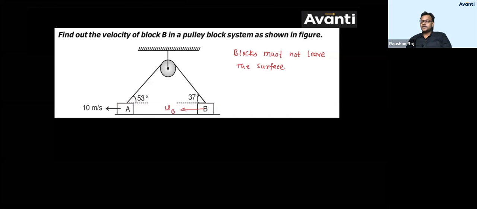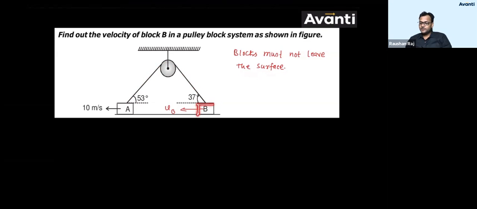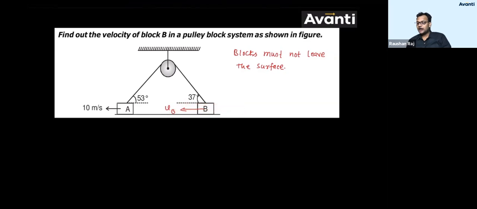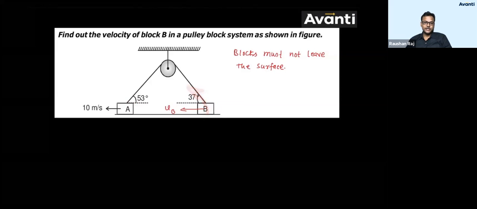Pehla constraint kya bacha? Length of the string is what? Constant, and the block must not leave the surface. That means velocity of B will be leftward. मतलब horizontal होना चाहिए velocity of B. It should not lift up. ऐसा नहीं होना चाहिए.